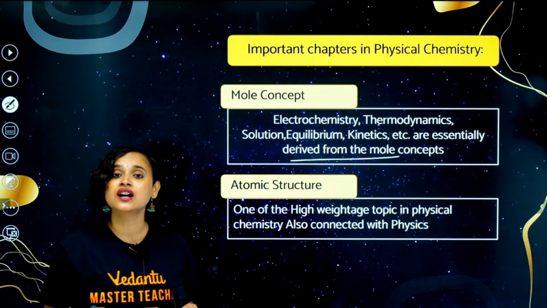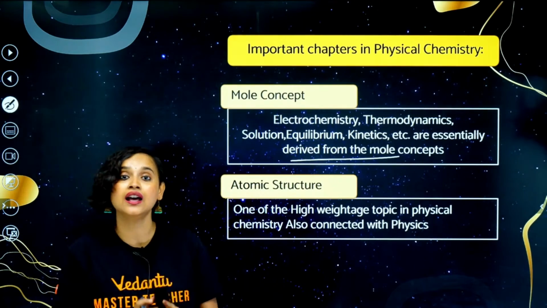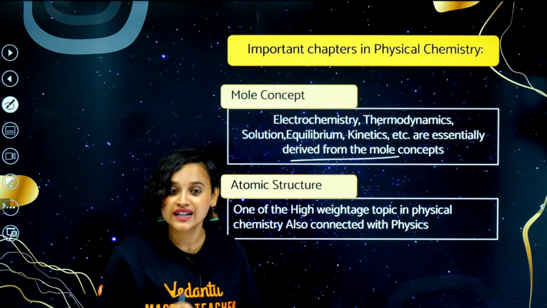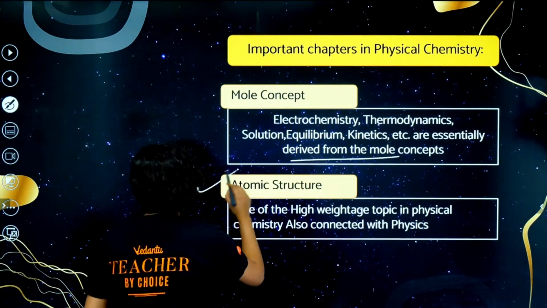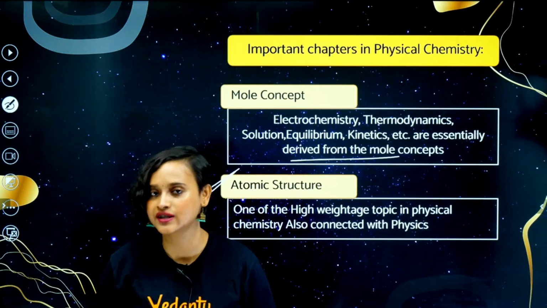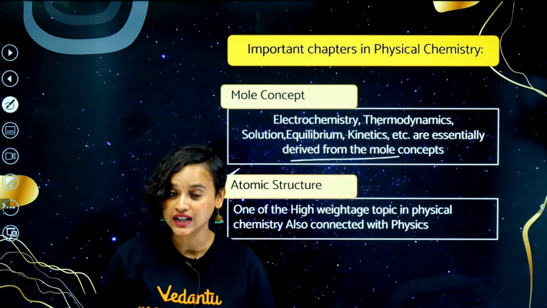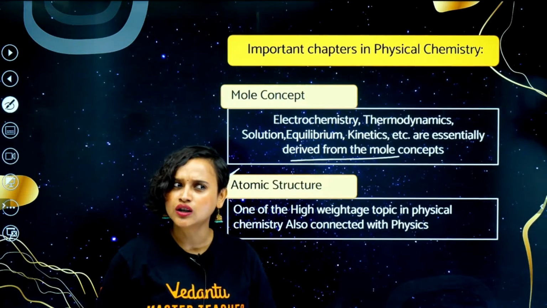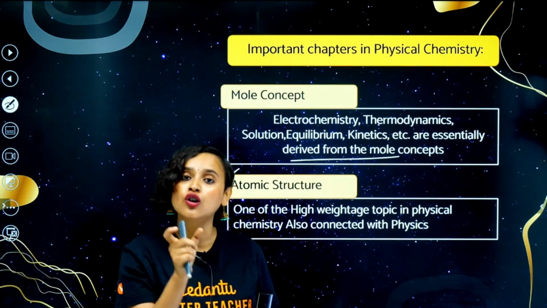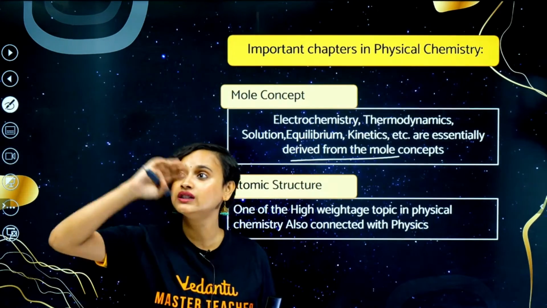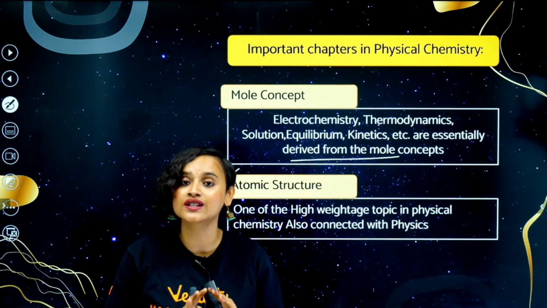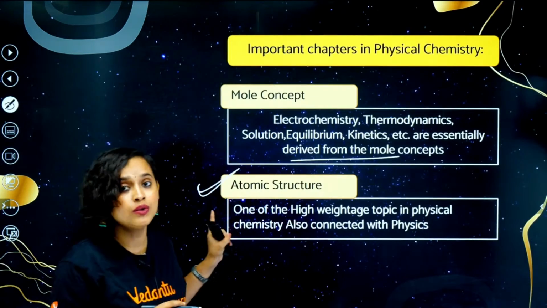Now, atomic structure is one of the most high weightage chapters from physical chemistry. I have taught you this already, so I'm pretty sure that you will be able to do it. Now, from atomic structure, which type of questions can come? It can be related to Bohr's formula. Do you remember? They might give you the velocity of the electron and tell you that if it goes from this shell to this shell, what is the energy that it is releasing. Those kinds of questions might be asked to you from atomic structure.